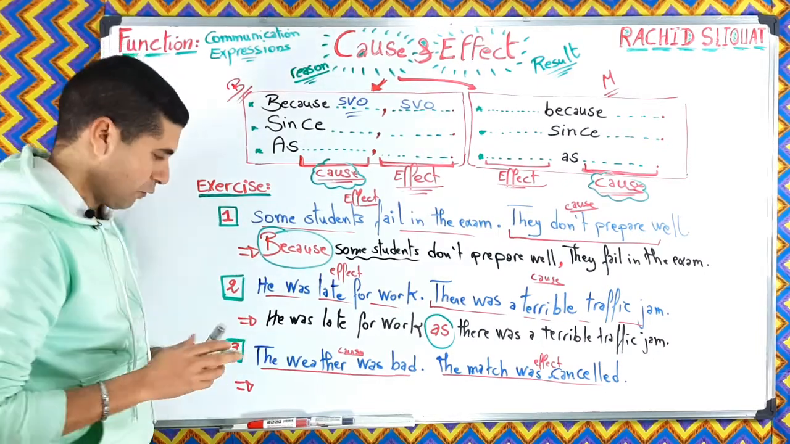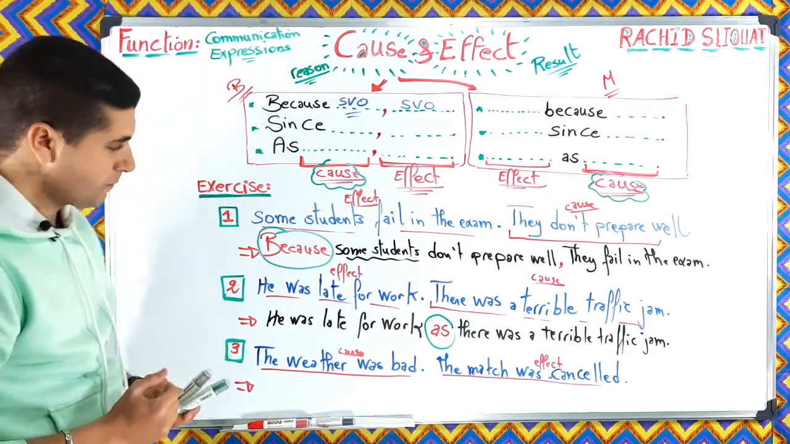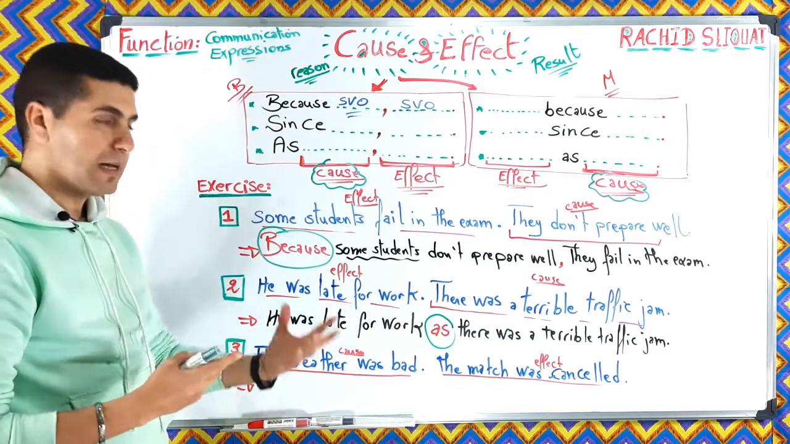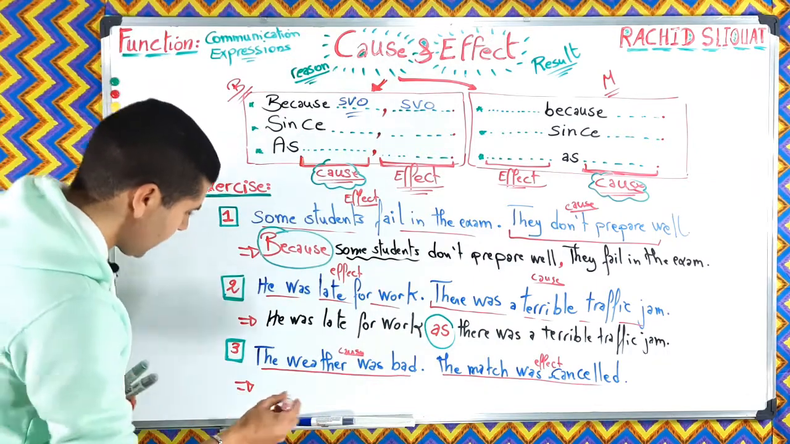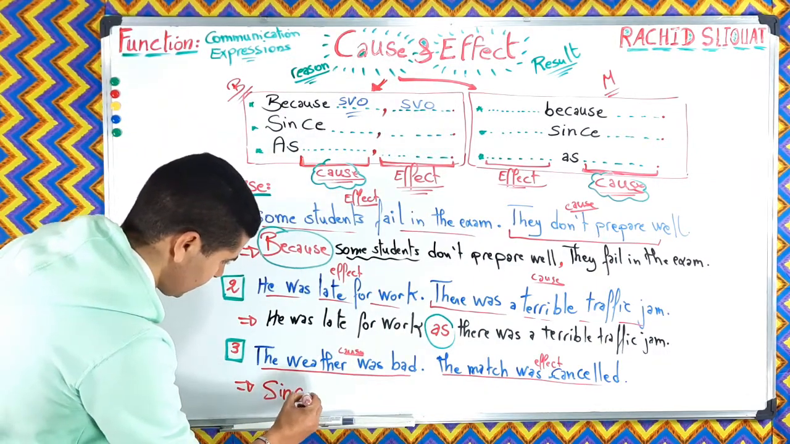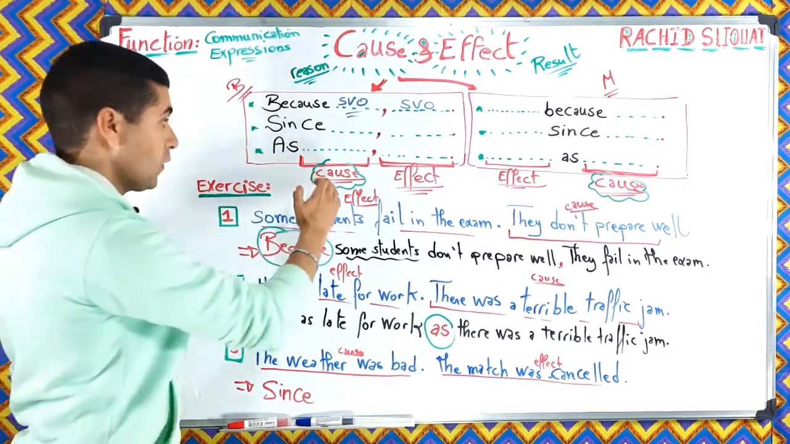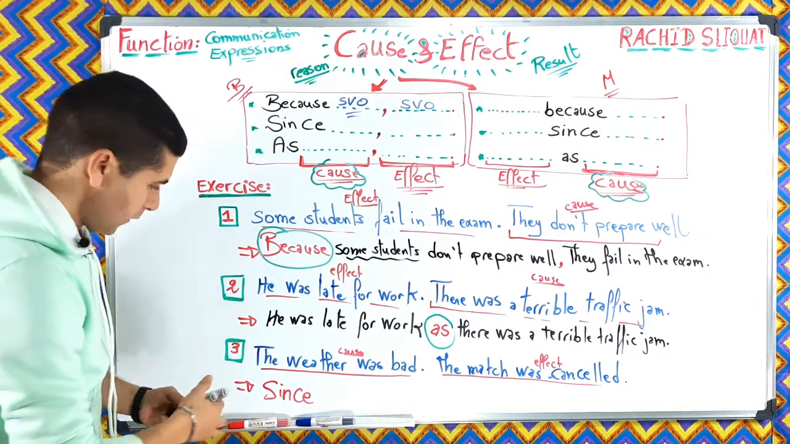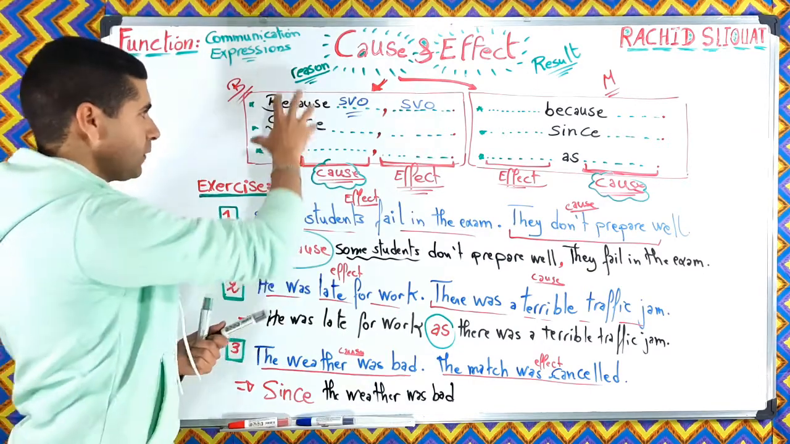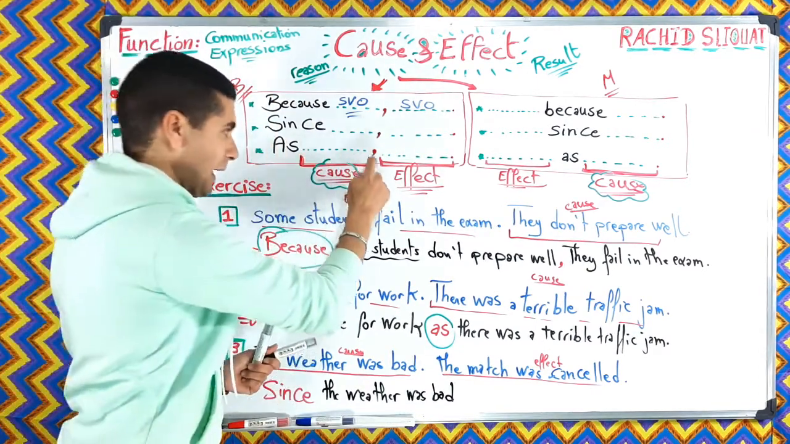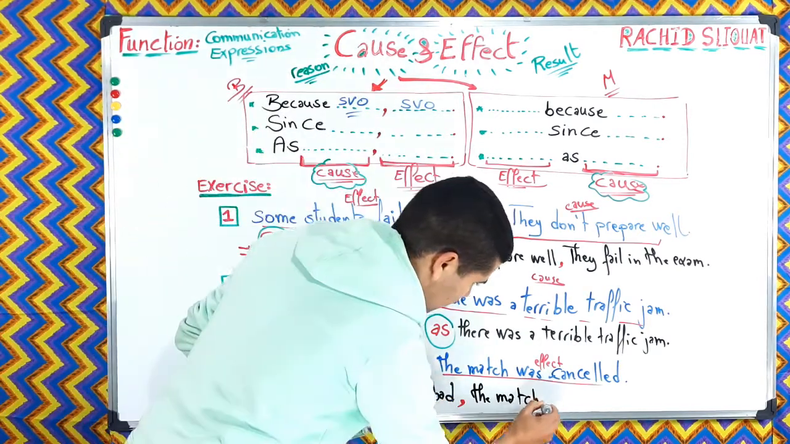Let's move to number 3. The weather was bad, the match was cancelled. We said that the weather was bad is the cause, and the effect or the result is that the match was cancelled. So we can say since, followed, as I said, by the cause. So what is the cause? This. So since the weather was bad, now when we have these words at the beginning, as I said, we use a comma. So since the weather was bad, comma, the match was cancelled.